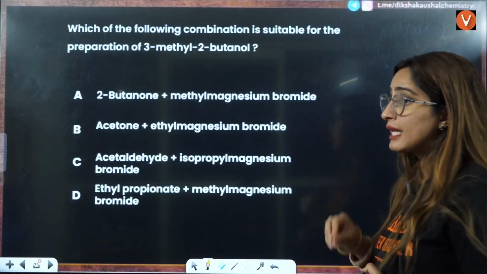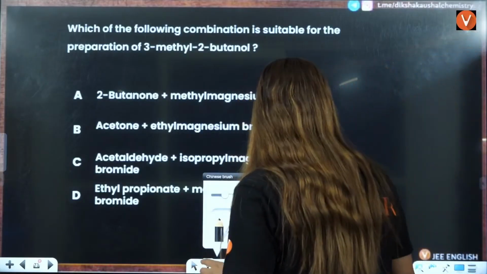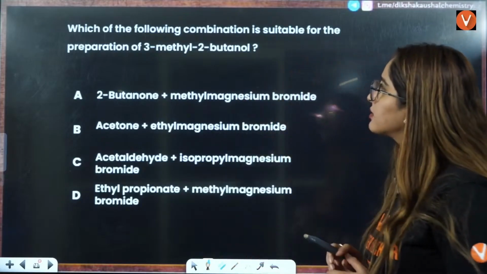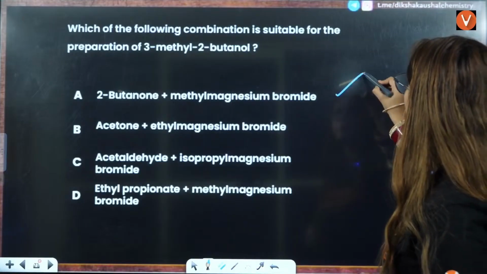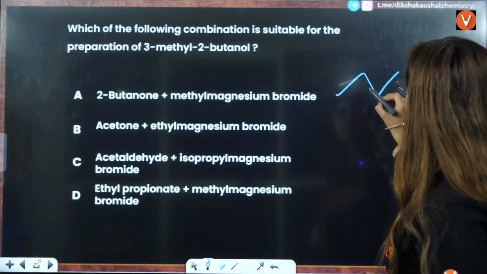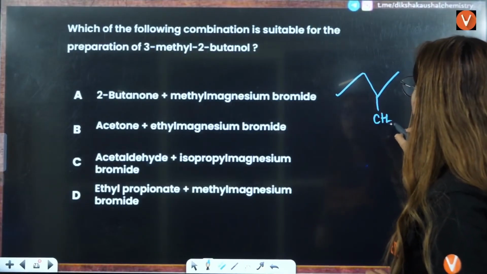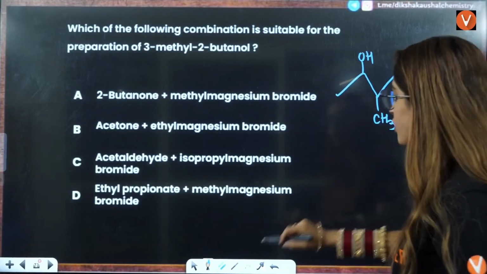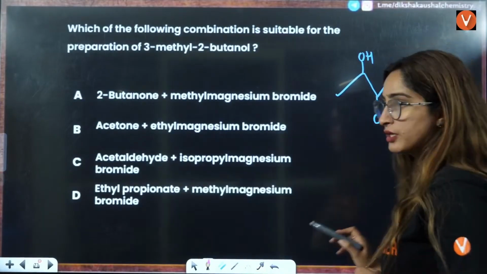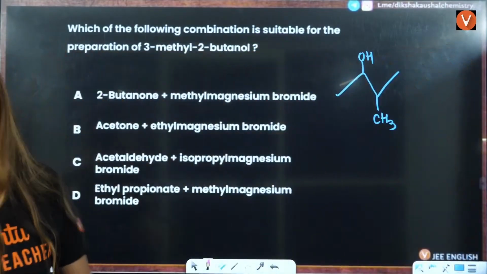Next question is, which of the following combinations is suitable for the preparation of 3-methyl-2-butanol? Once you see 3-methyl-2-butanol, that is 1, 2, 3, 4. 3-methyl means here you have CH3, and 2-butanol means you have OH on the second position here.